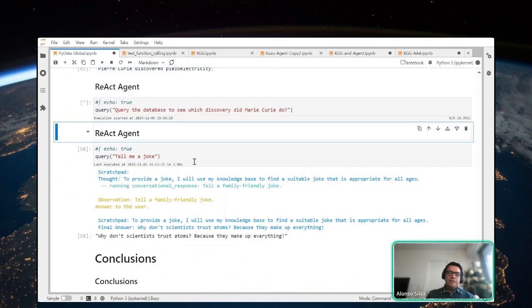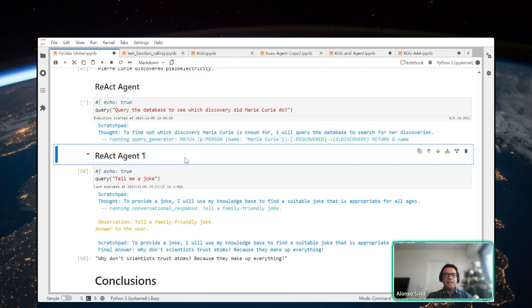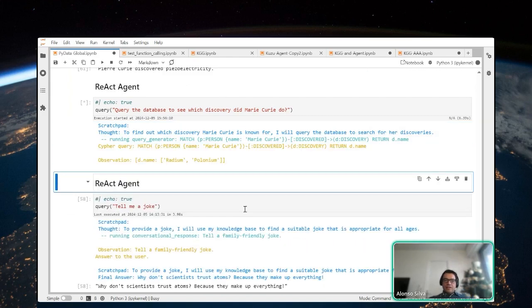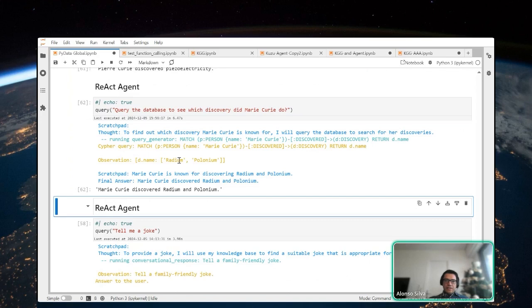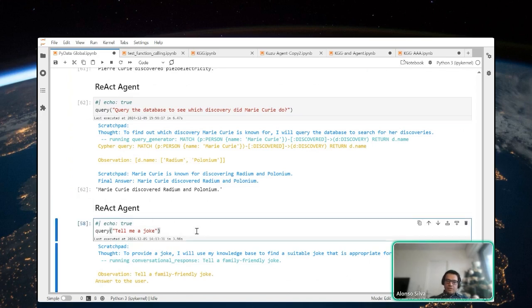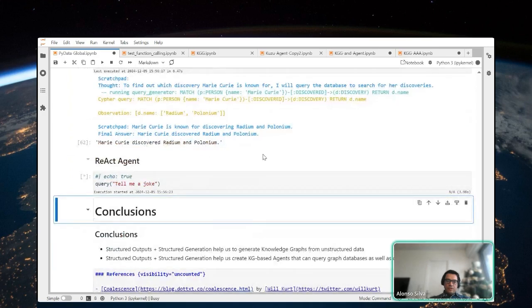Similarly for Marie Curie, you see the answer is very similar, but the result here is different. It's radium and polonium. And here, if I ask it to tell me a joke, it's going to provide a joke.